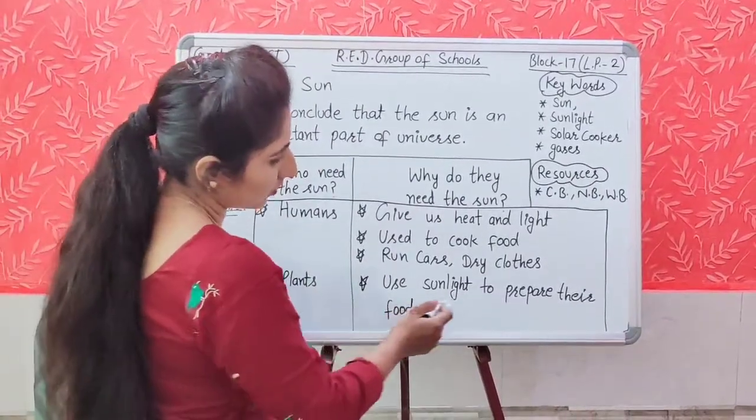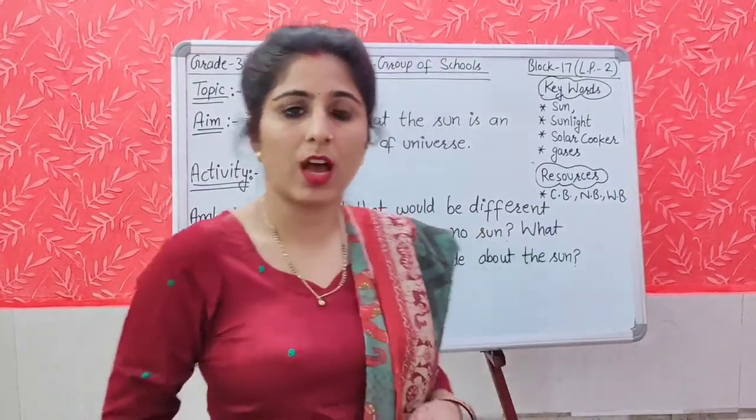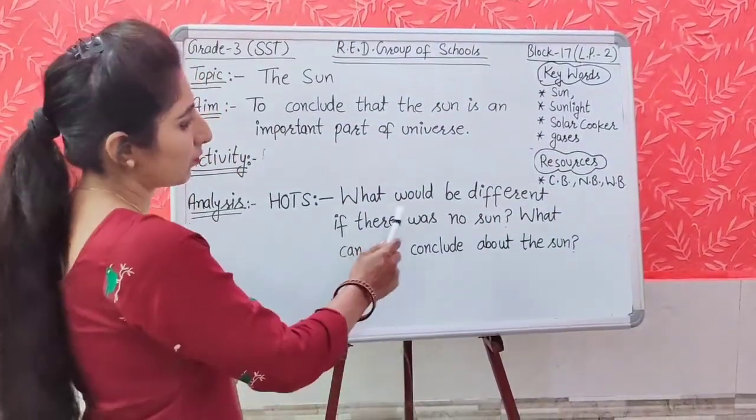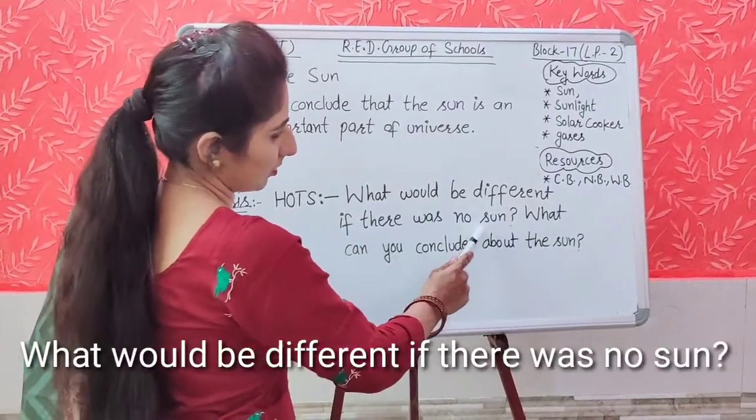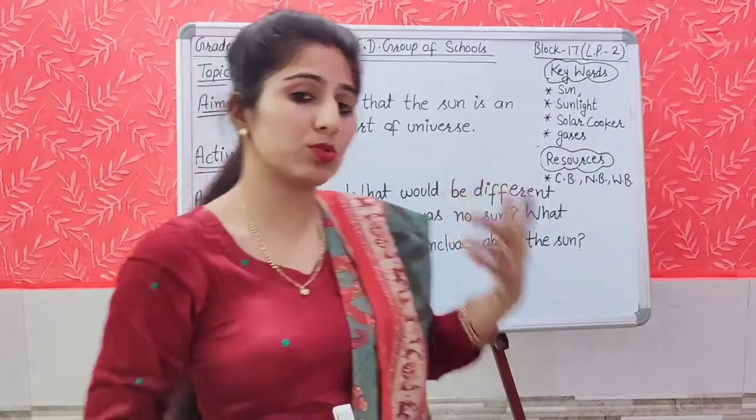Because they use sunlight to prepare their own food. Now it is time for the HOTS, the higher order thinking question. What would be different if there was no sun? And what can you conclude about the sun?